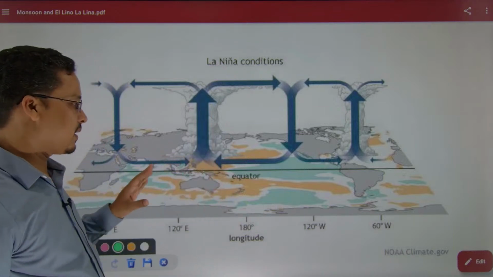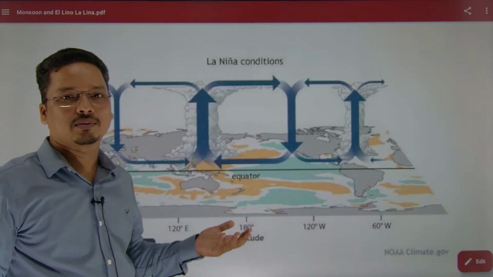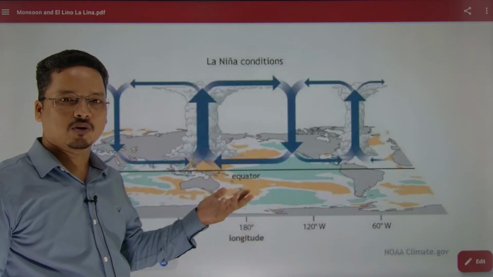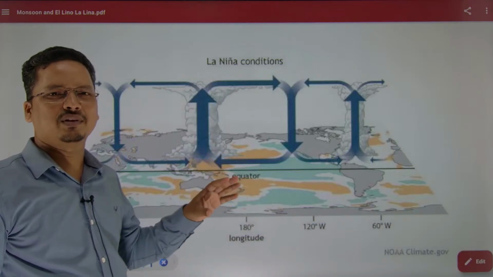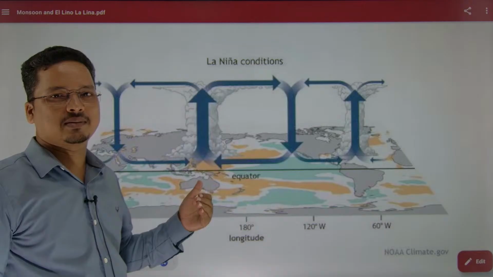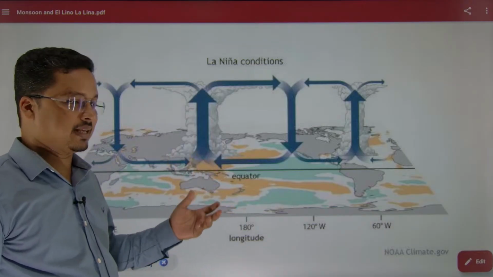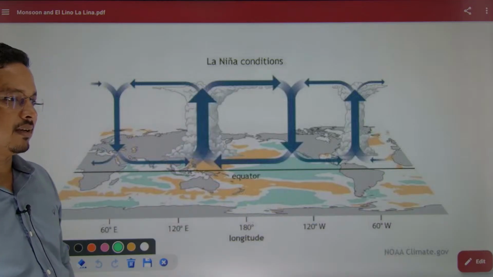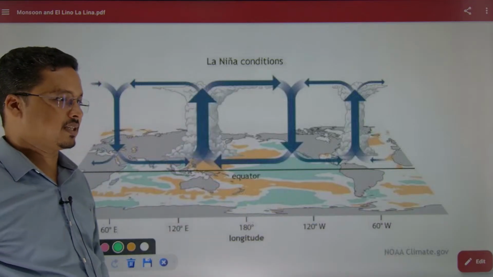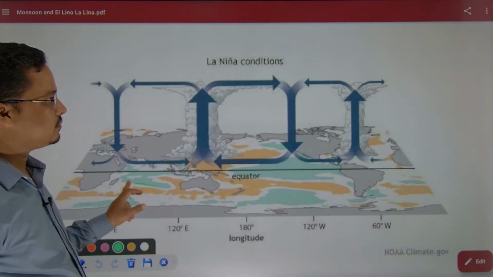That is why the Pacific Ocean is always subject to the study and interest of meteorologists, climatologists, geomorphologists and geographers. Every person has interest and shows interest in studying the Pacific Ocean because of its massiveness, correct?